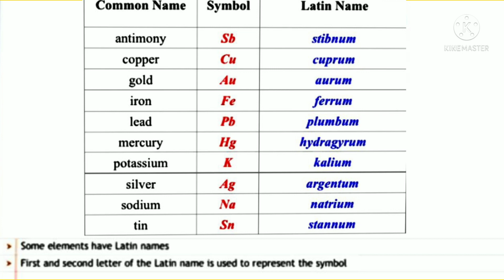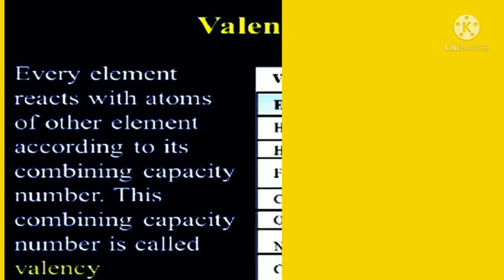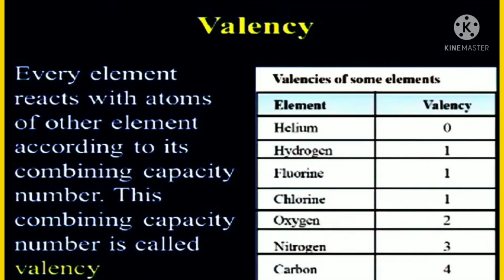The next topic is valency. What is valency? Every element reacts with atoms of other elements according to its combining capacity number. This combining capacity number is called valency. We know that there are over 115 elements.